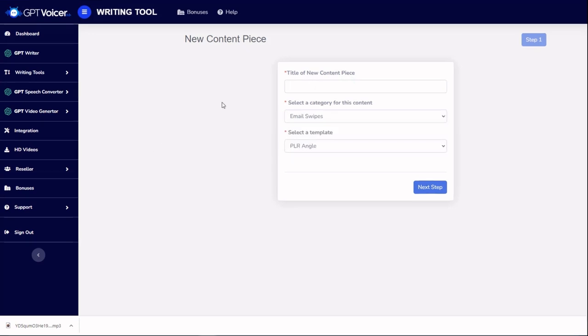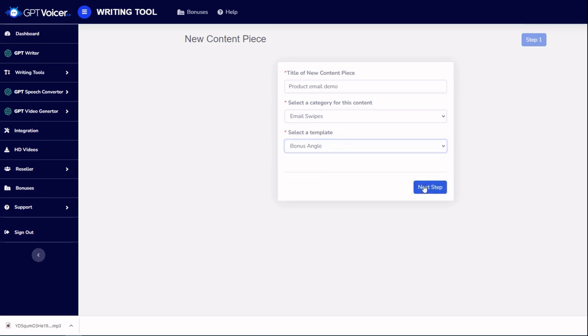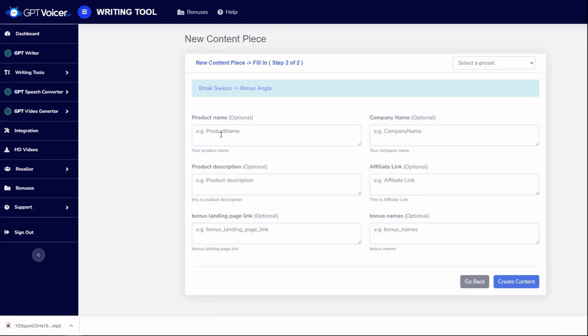So let's just say I wanted to create an email for my product. We'll just call this product email demo. And then you can select from a wide variety of templates. Maybe I want to offer a bonus, and that's my angle. Click next, and then you can enter your product name, right? So my product name here, product description.